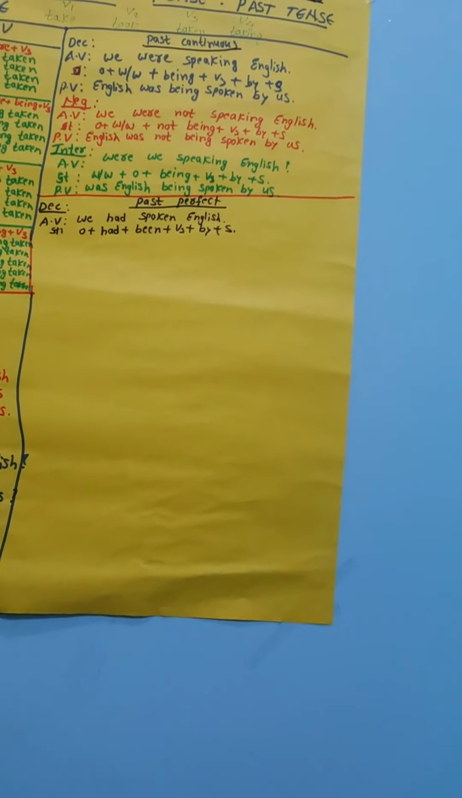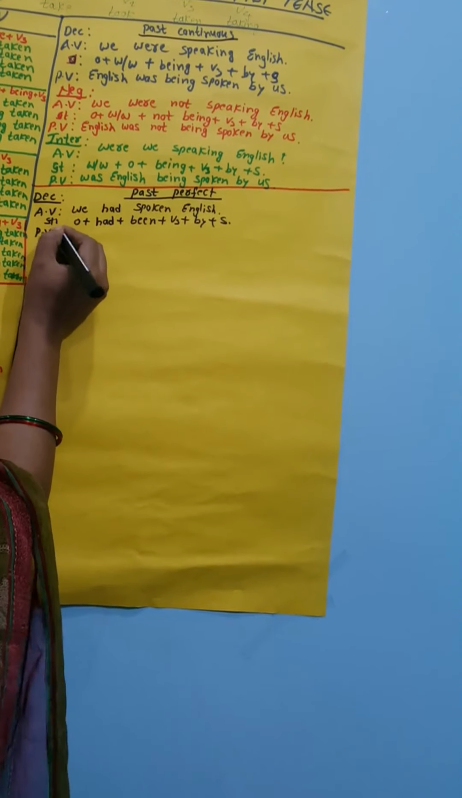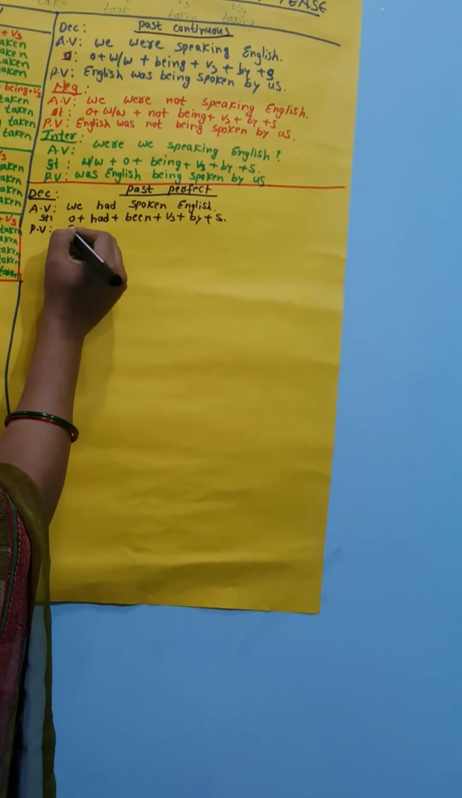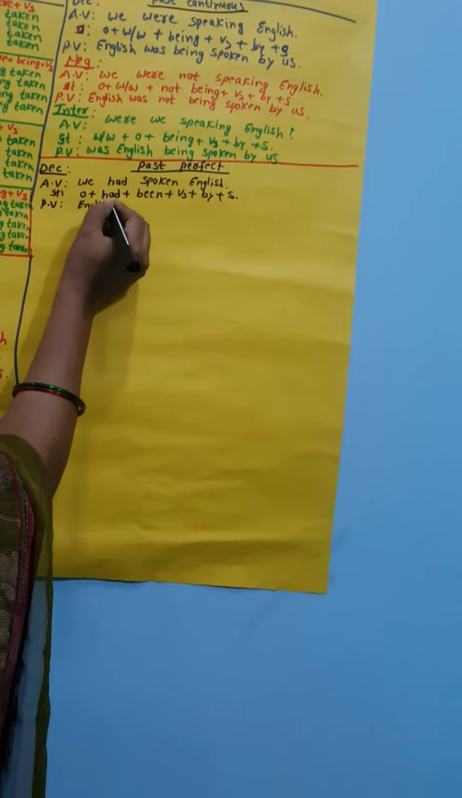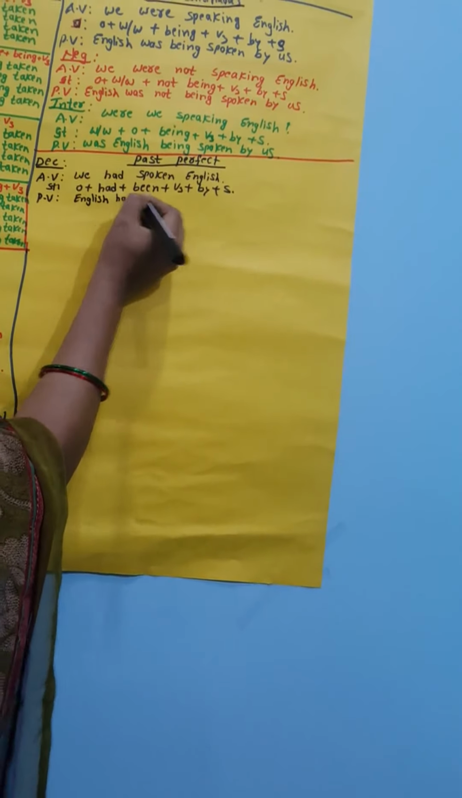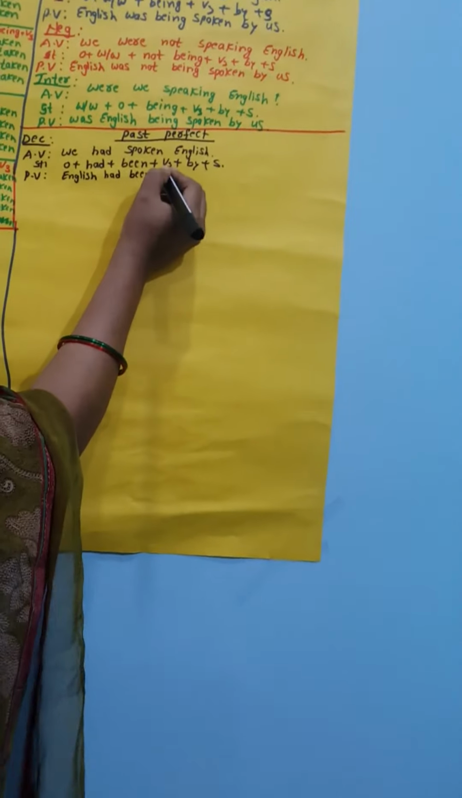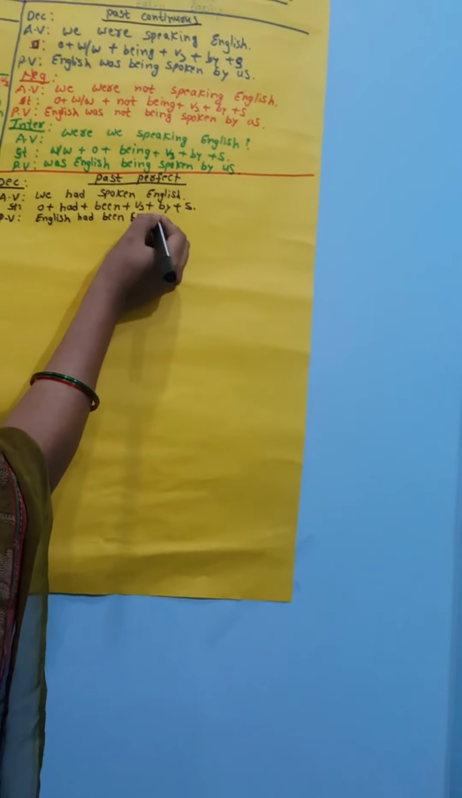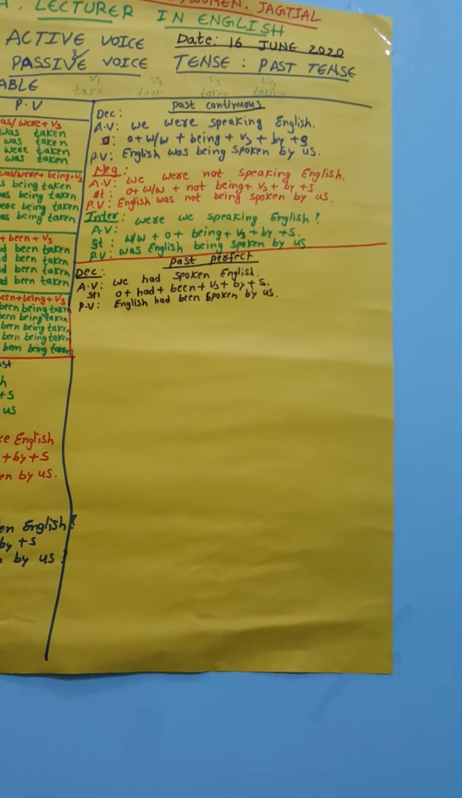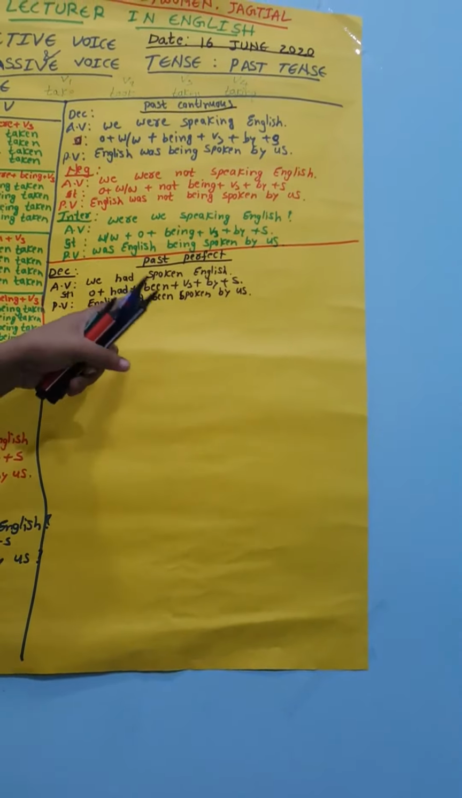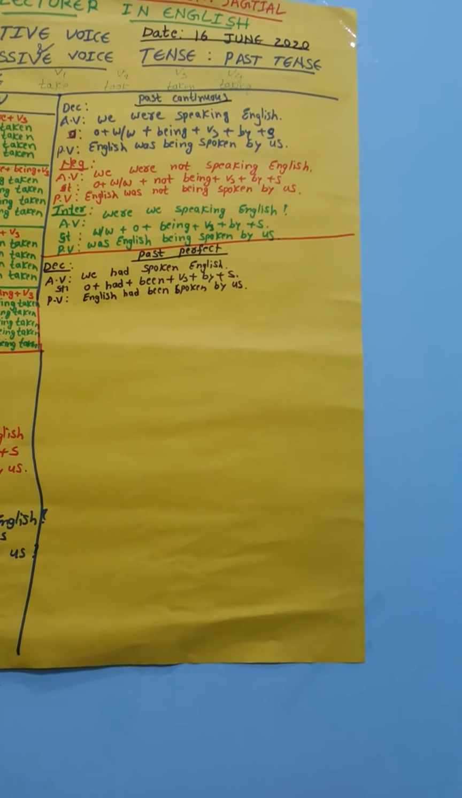To change into the passive voice, see here the transformation of the sentence: English had been spoken by us. What is the V3 here? Spoken. This is the declarative form of the active voice changed into the passive voice.